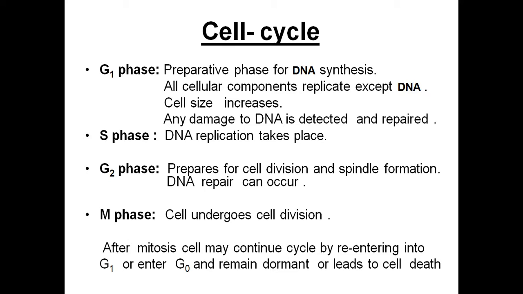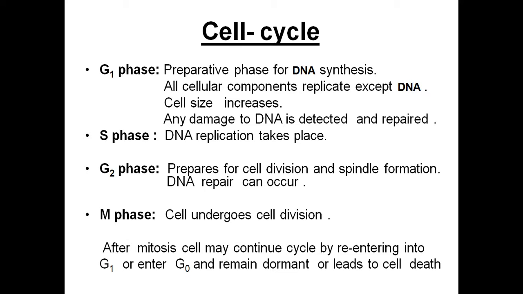Then once G1, S phase and G2 phase are over, the cell is ready for cell division. Once the cell is ready, it undergoes mitotic division, which means all the phases will start: prophase, metaphase, anaphase and telophase. So the cell division process will be finished. Like this, the cell will undergo multiple divisions.